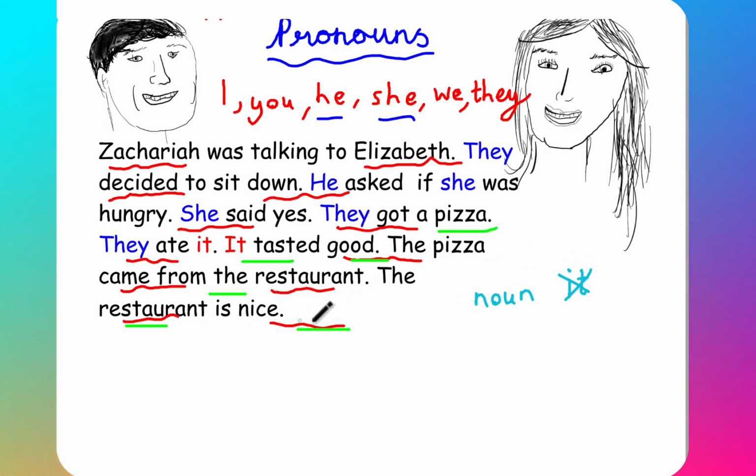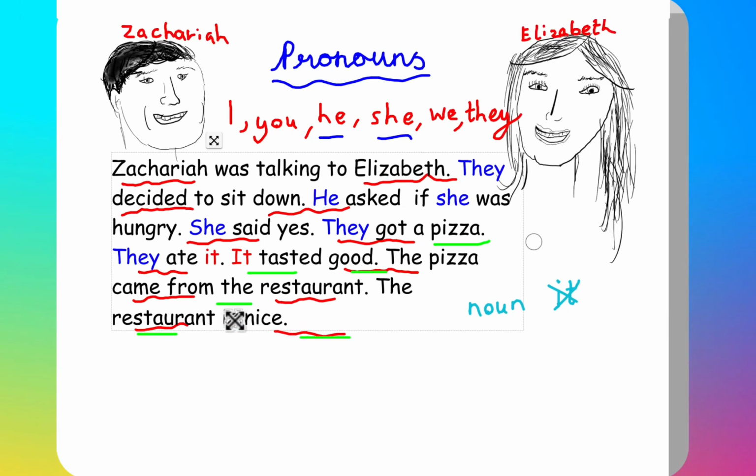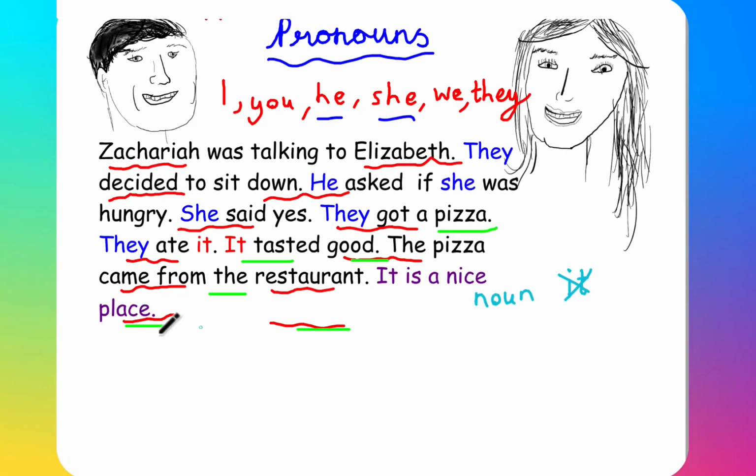Their restaurant is nice. We could change this to it is a nice place. As you can see, the restaurant has now become it. But in order to use our pronoun, we had to specify what type of pronoun it was. Therefore, we said it is a nice place because a restaurant is a place.